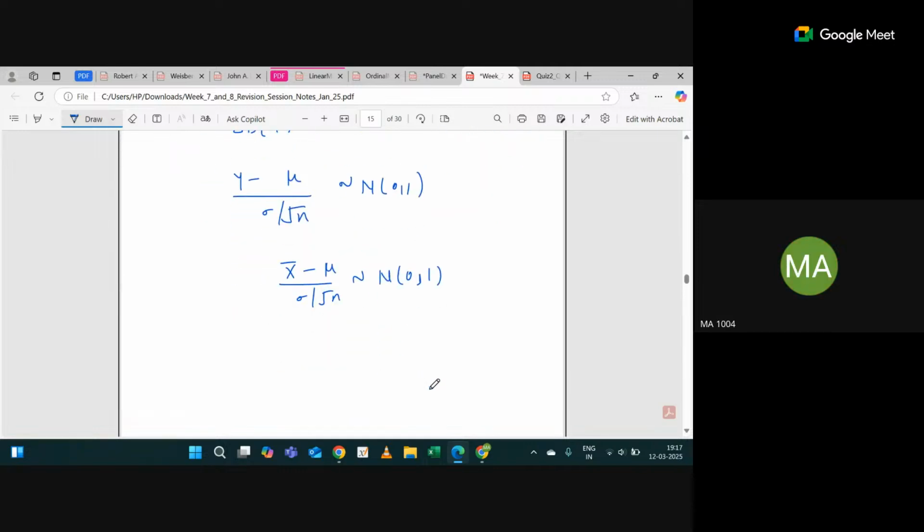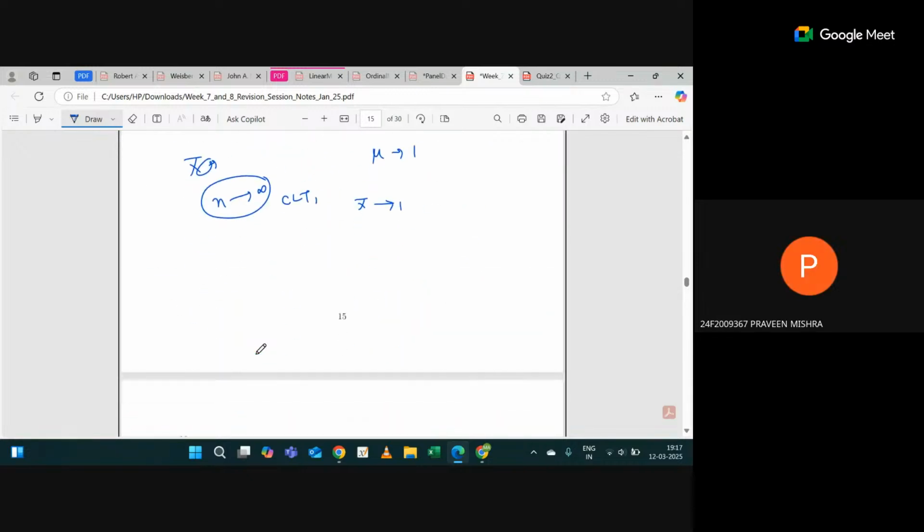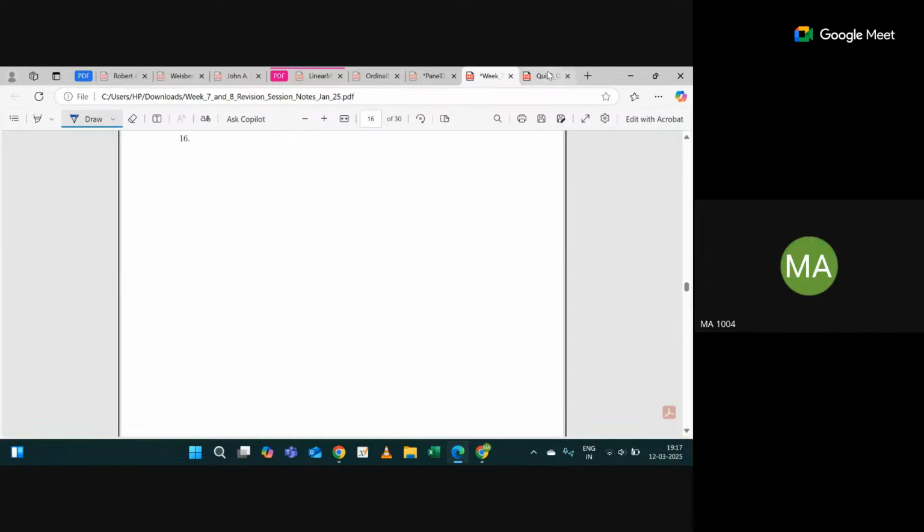What is the key idea? It converts to normal distribution means, suppose mu is 1, just assume mu is 1. And then if you increase the sample size, by the central limit theorem your x bar will also be close to 1 if n is large. Okay.